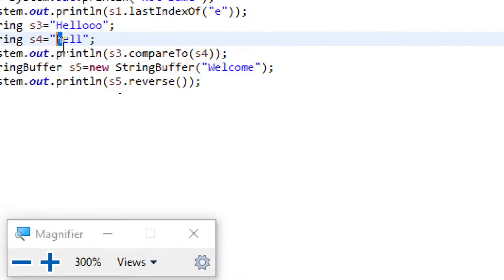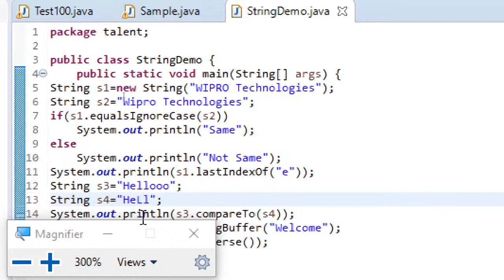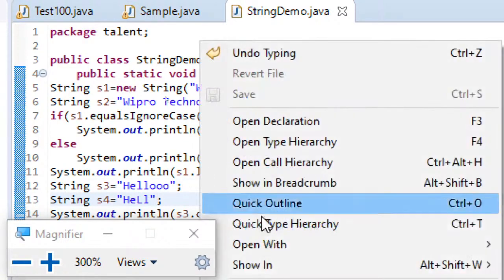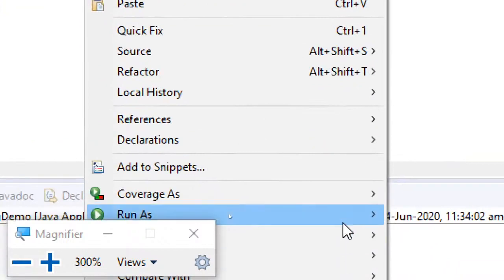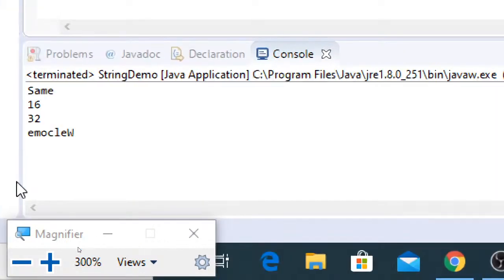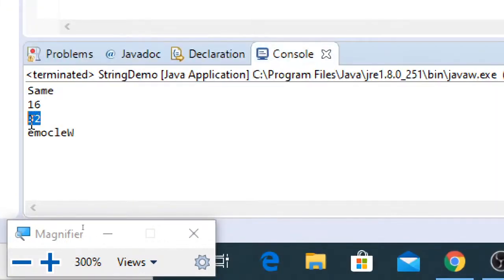Observe that. Suppose here I have capital H, and here a capital L. Observe this. Now what I have done, the first two characters are the same here, including the case. And coming to the third character, there is a small l here and a capital L here. Now if you just run this, you can see 32.